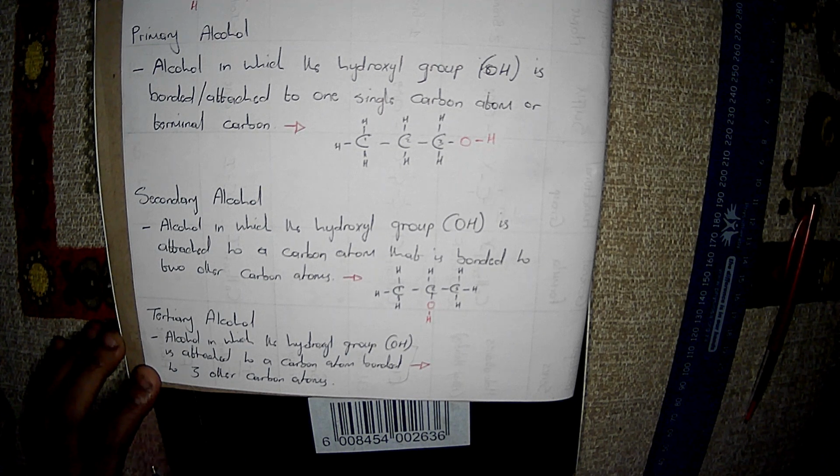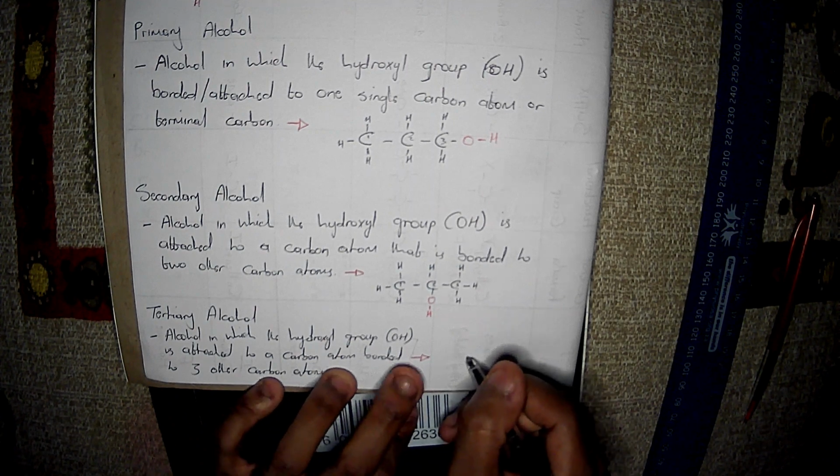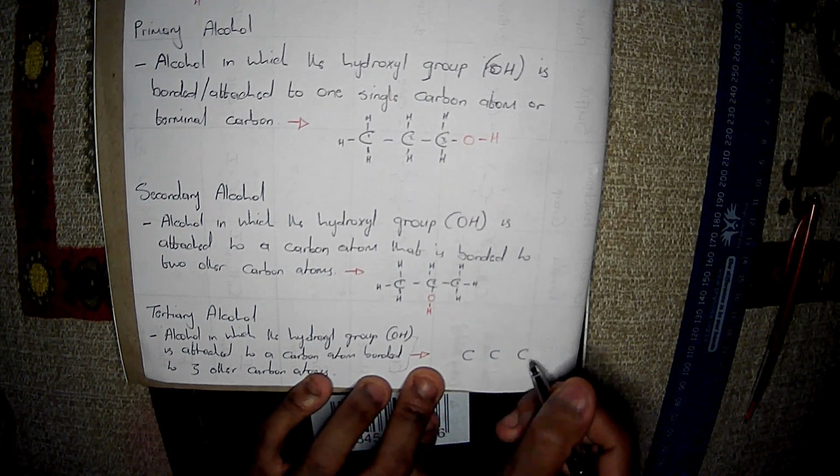Now the last and final part of alcohols, we have tertiary alcohols. So we learned that it is an alcohol in which the hydroxyl group, which is this OH, is attached to a carbon atom bonded to three other carbon atoms. It becomes interesting now. Three, what do they mean? We're going to draw our carbon atoms over here.